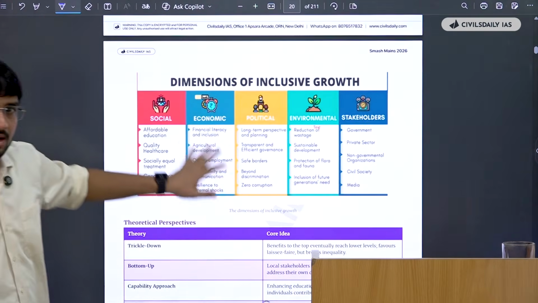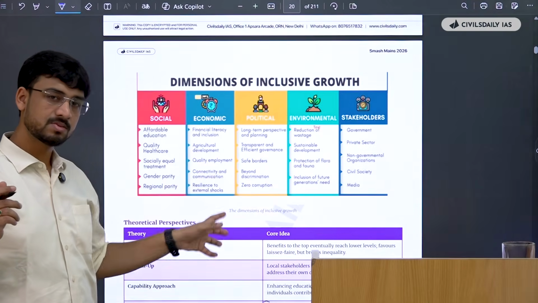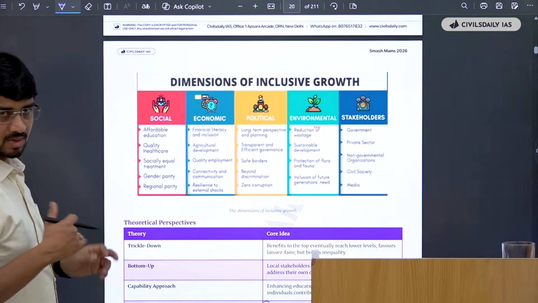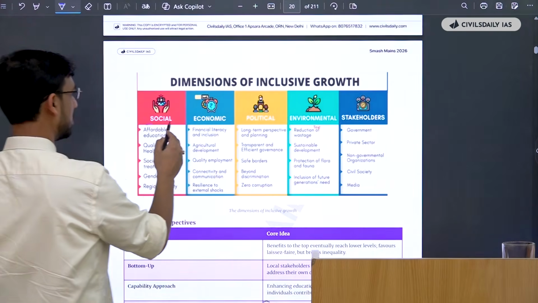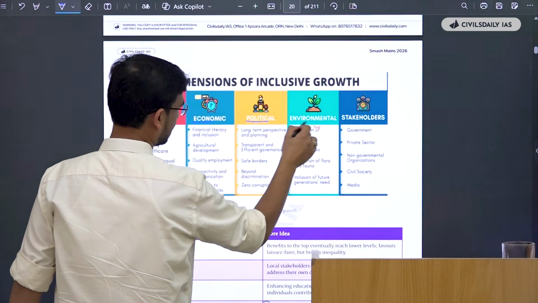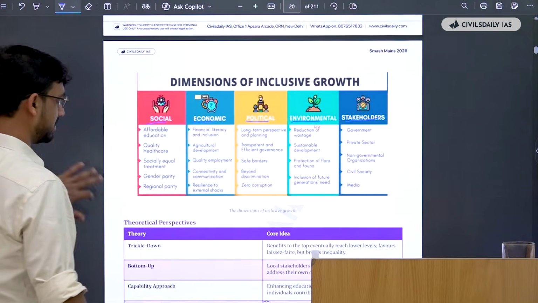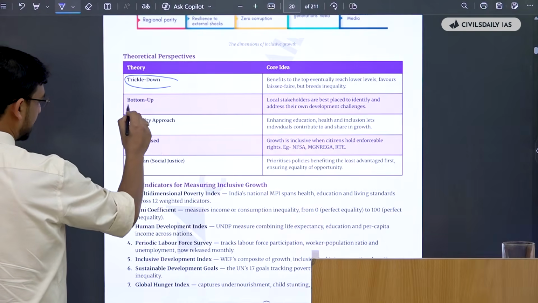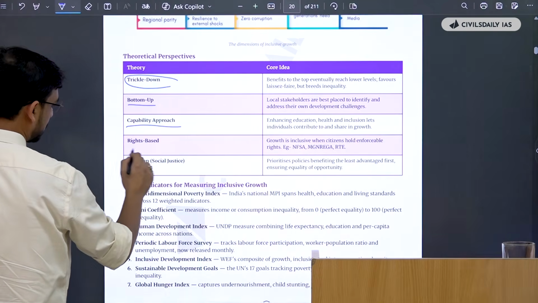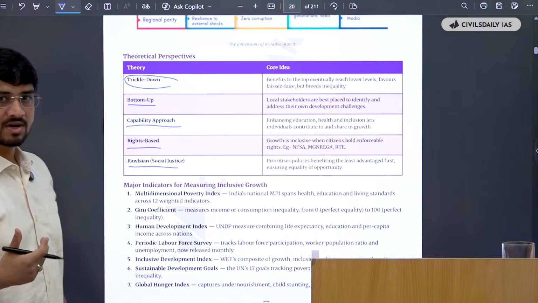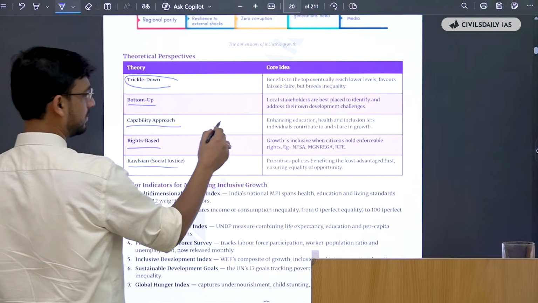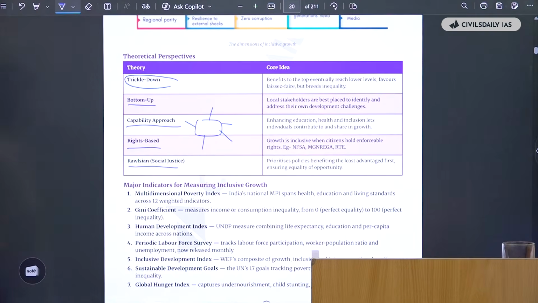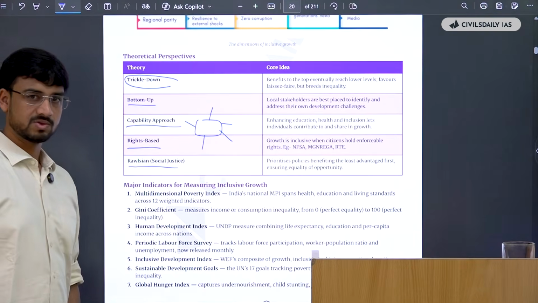Then we can use a smart art. They have given a smart art as well. You can use this smart art exactly in the paper and reproduce it to gain an edge over other aspirants. There is a social dimension, economic dimension, political dimension, environmental dimension, and stakeholders. Now, these are a few theoretical perspectives. There's trickle-down economics, then there's the bottom-up approach, capability approach, rights-based approach, and Rawlsian approach. These are different approaches that, as I said, you can use in a smart art like this to make an examiner understand that you are well aware of the dynamics of the inclusive growth topic.